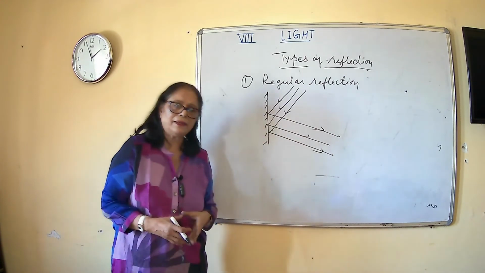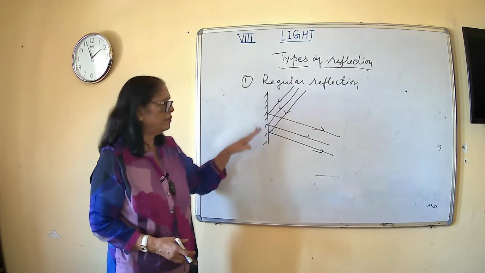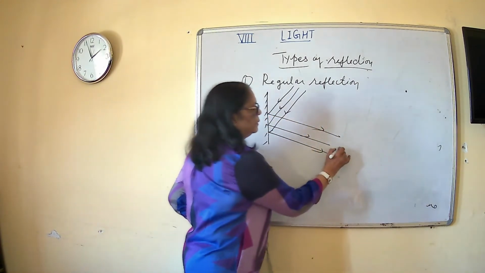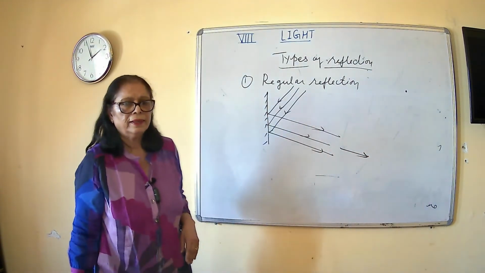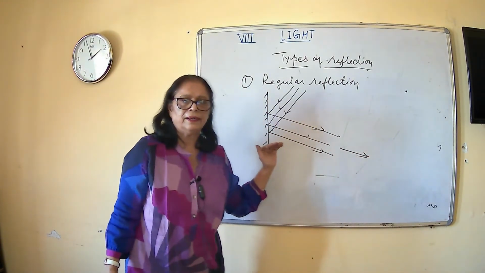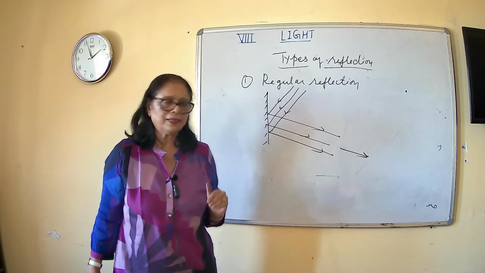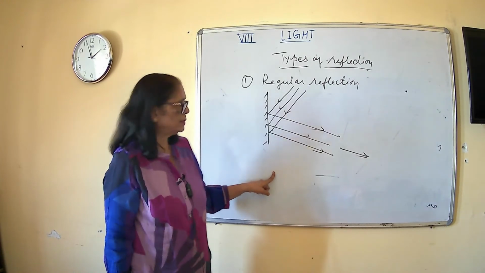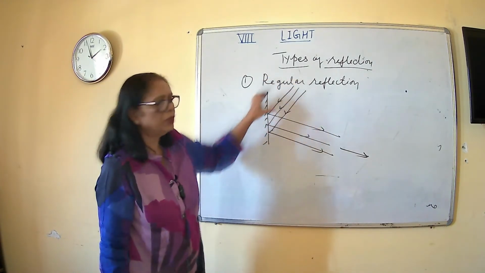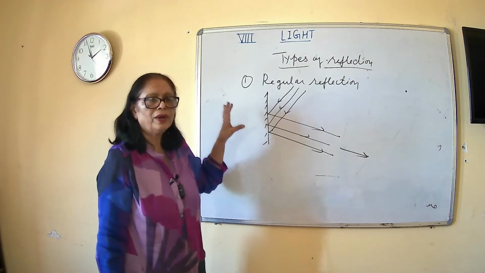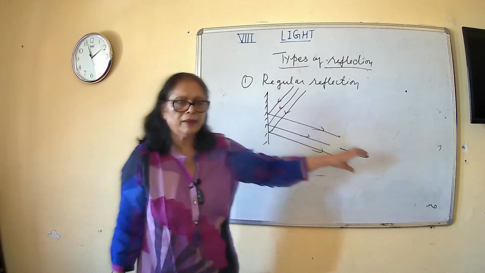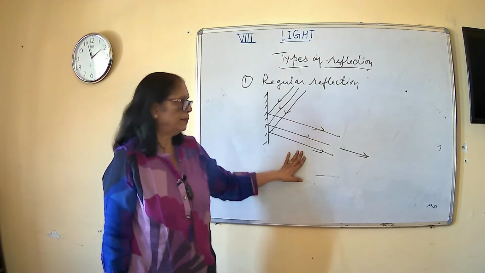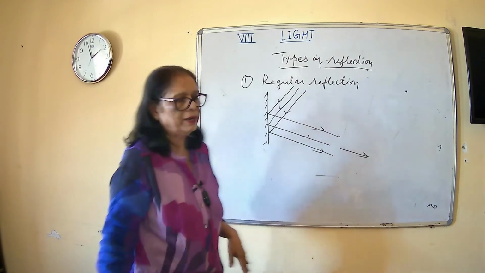Incident rays हैं which are parallel to each other. After striking या after reflection, they will remain parallel to each other and they will all go in the same direction. This is regular reflection. So regular reflection की first condition is कि the surface should be shining and smooth. दूसरा है कि all the parallel rays when they strike a smooth surface, they go in the same direction and remain parallel to each other even after reflection. This is the meaning of regular reflection.